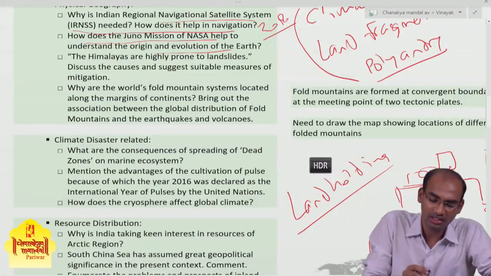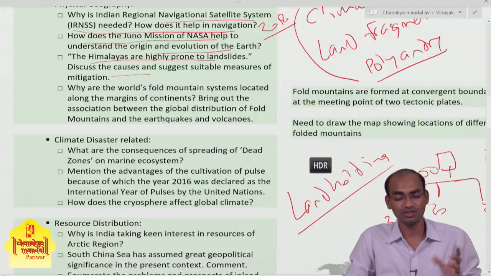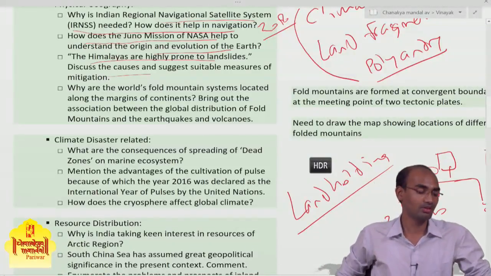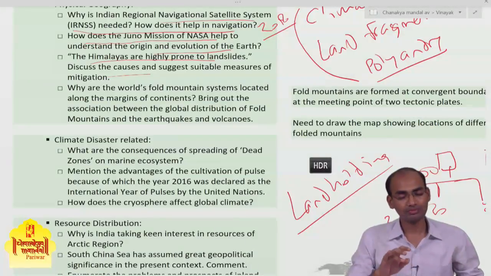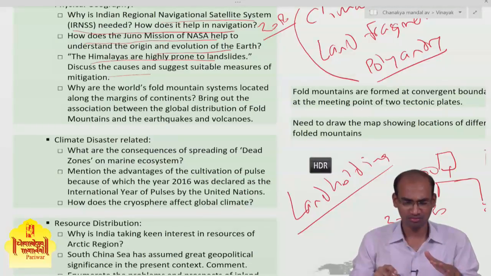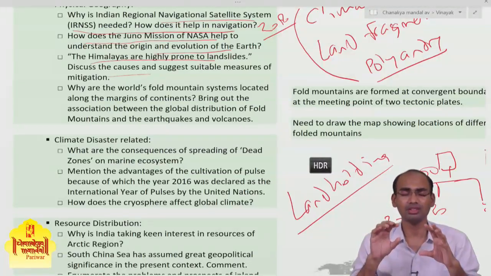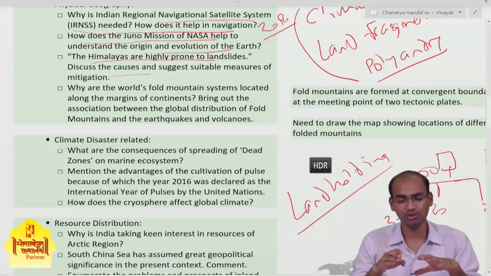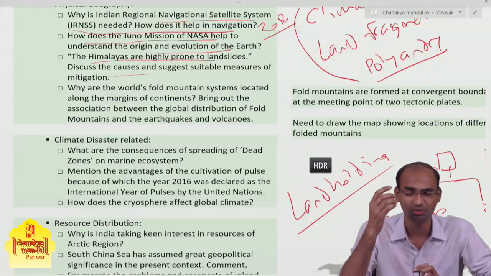Okay, then the Himalayas are highly prone to landslide. Discuss the causes and suggest suitable measures for its mitigation. First, this question is related to current affairs. Okay, this question was asked I think in 2017 or 2016, I guess in 2017.